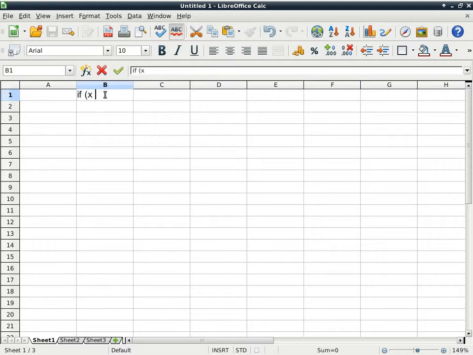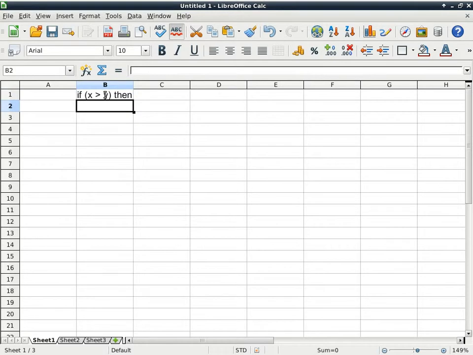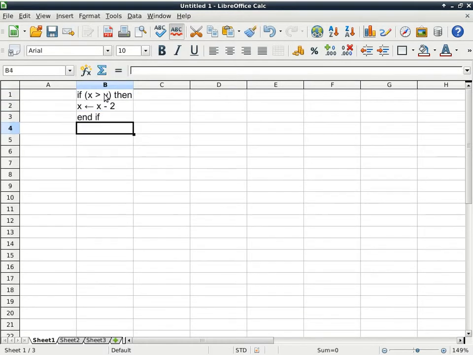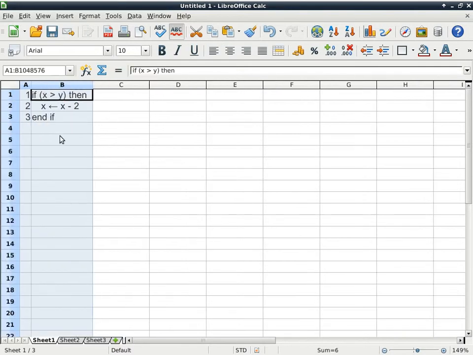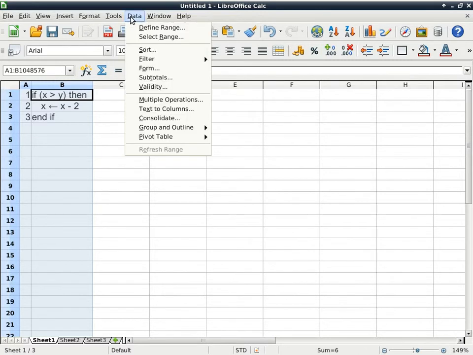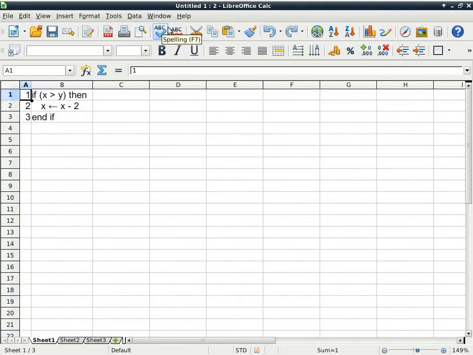If x is greater than y, then x gets x minus 2. And there's no else. So the question is, how do we deal with something like this? We have gone a little bit more complicated before by using the else if, else if. This one is simpler. So we'll just go ahead and play with this one a little bit, just so that we know how to deal with it.